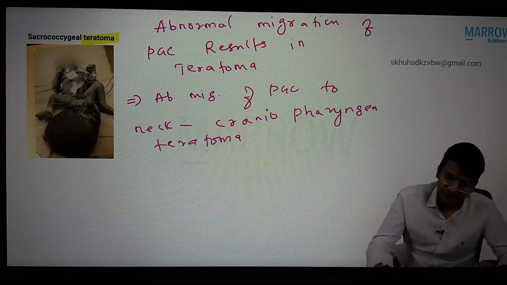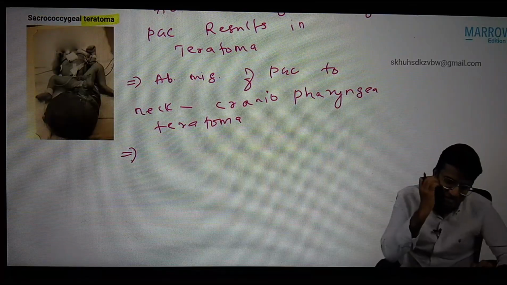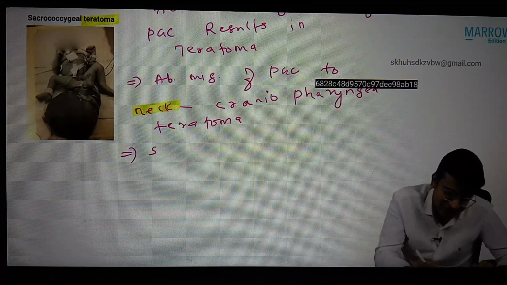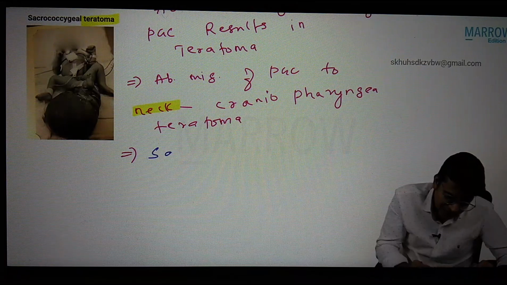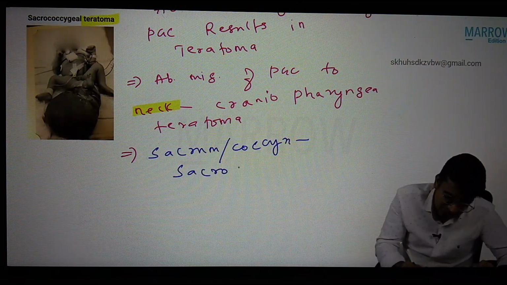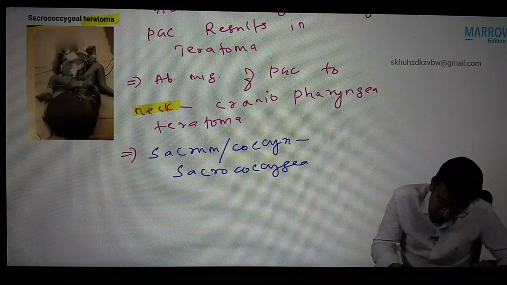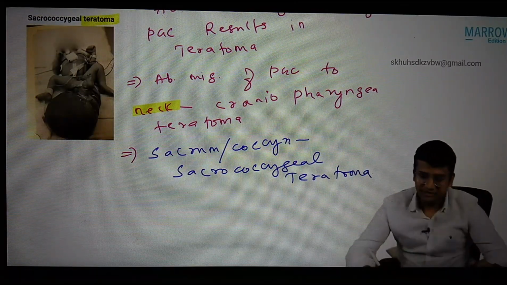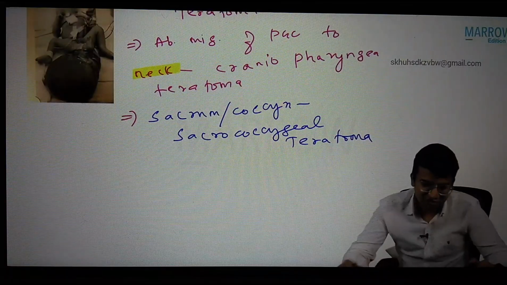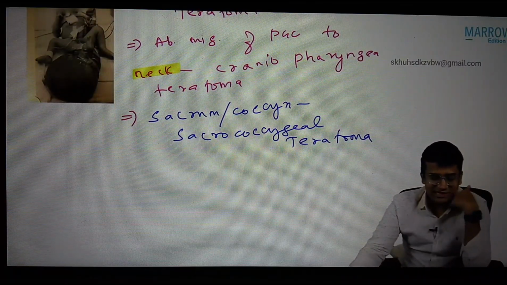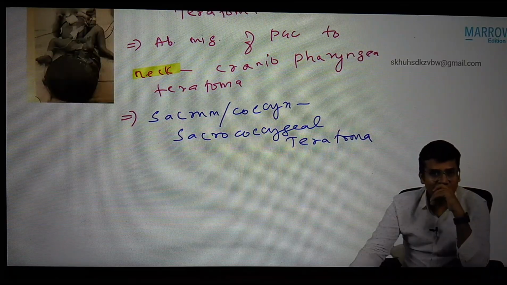Craniopharyngeal teratoma. Okay, abnormal migration of primordial germ cell to sacrum and coccyx. First one neck, second one to sacrum and coccyx results in sacrococcygeal teratoma. Clear? Abnormal migration of primordial germ cell to sacrum and coccyx results in sacrococcygeal teratoma.